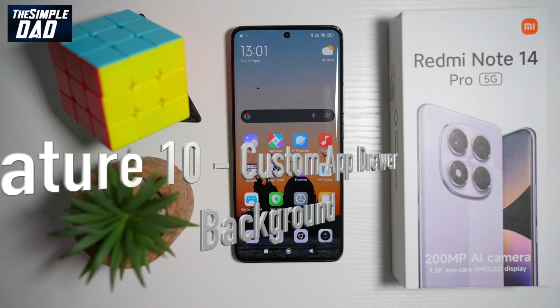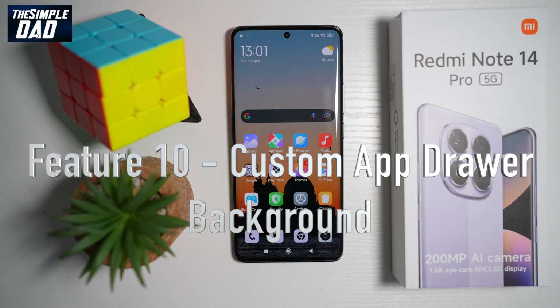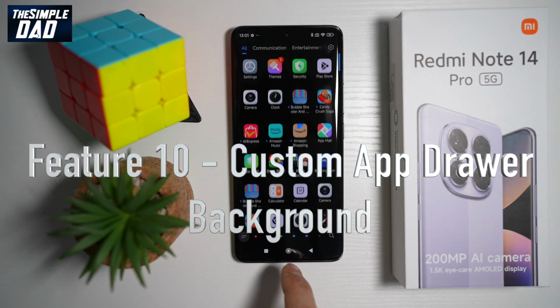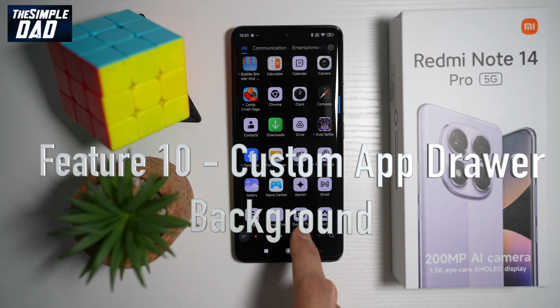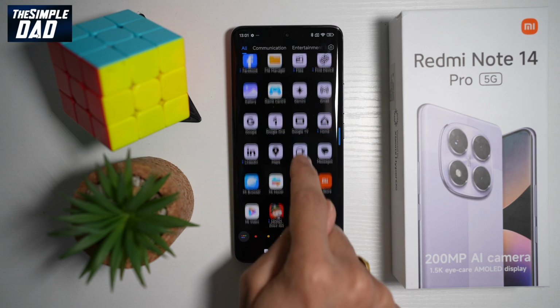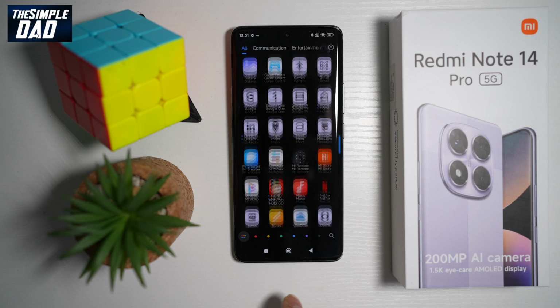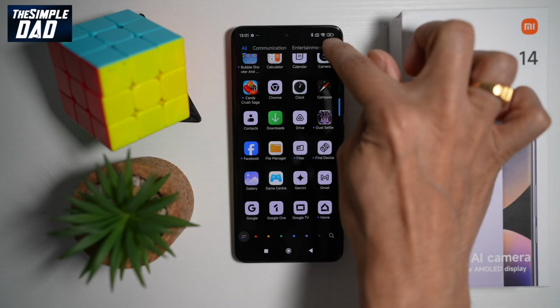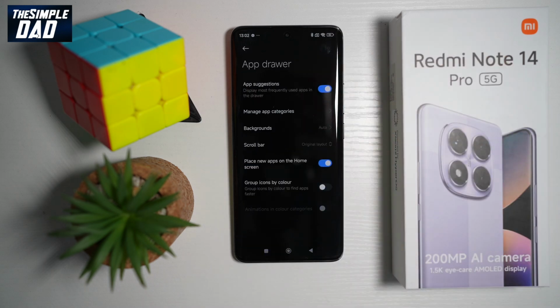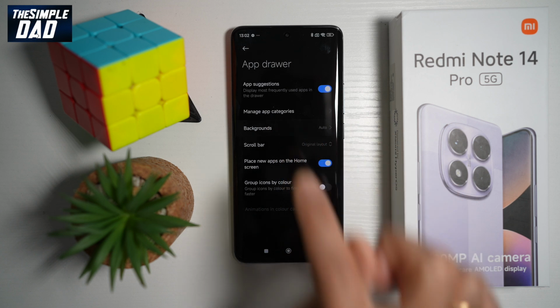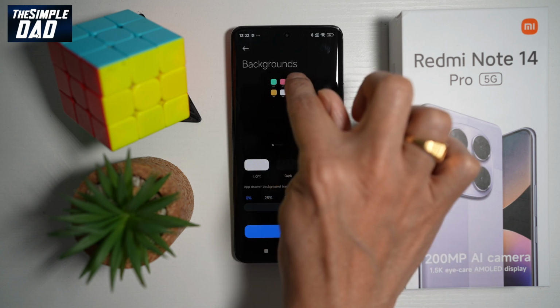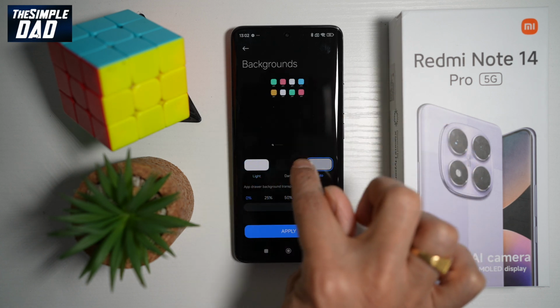Now the next feature which you want to turn on is your custom app drawer. So as you can see, this is your app drawer where you see all the apps which are available on your phone. However, you can go ahead and customize this more. So to customize it, go ahead and tap on the settings button here at the top right. Now from here, you can tap on background and you can choose all these different backgrounds which are available.